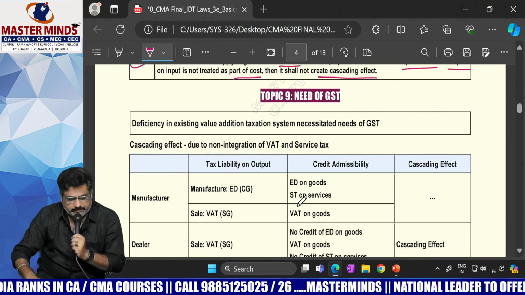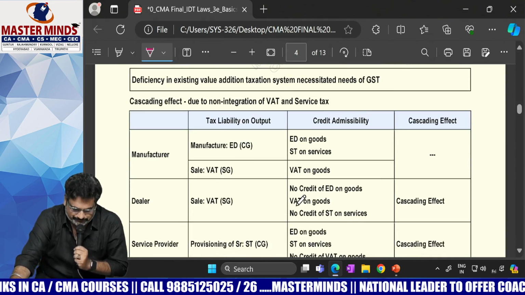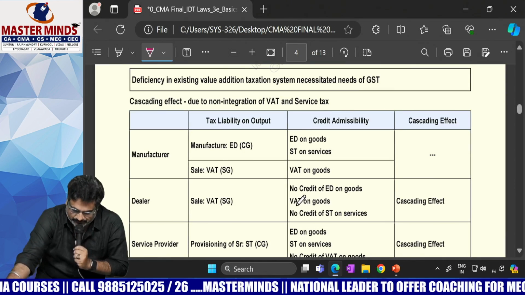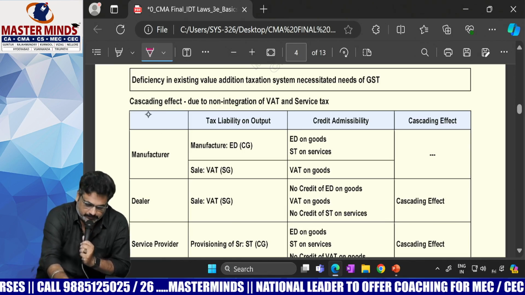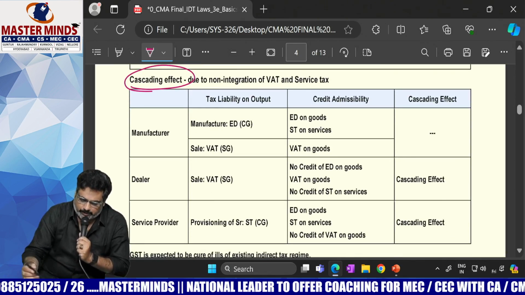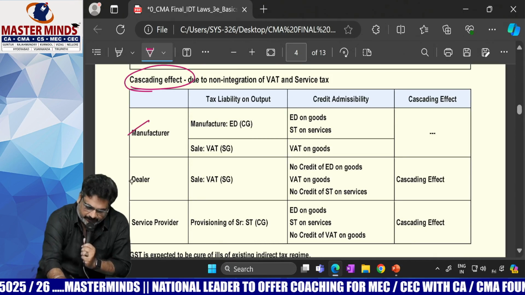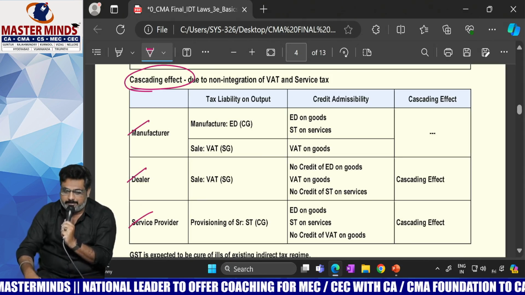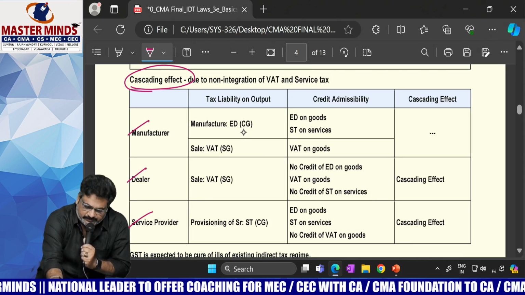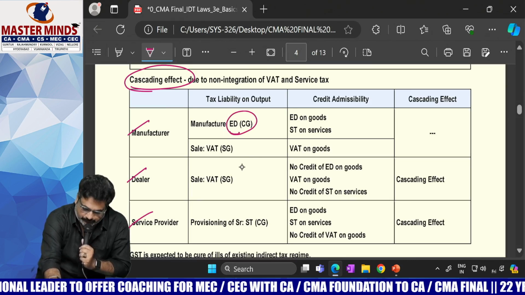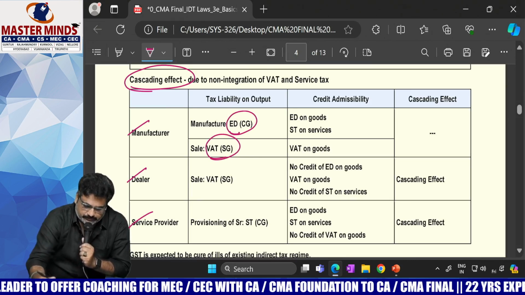So the next one is need of GST. Deficiency in the existing value addition taxation system is the need of GST. There is a cascading effect. Generally, the business people, I already told you, will be divided into three categories: manufacturer, dealer, and service provider. So what is the output tax of the manufacturer? For manufacturing the goods, excise duty. For selling the goods, VAT.